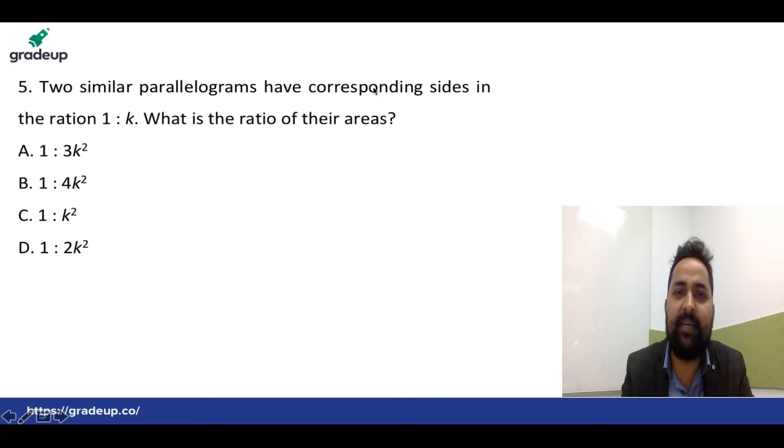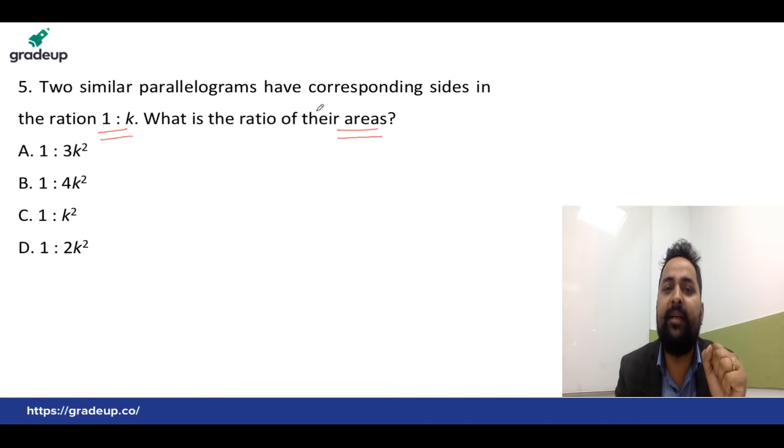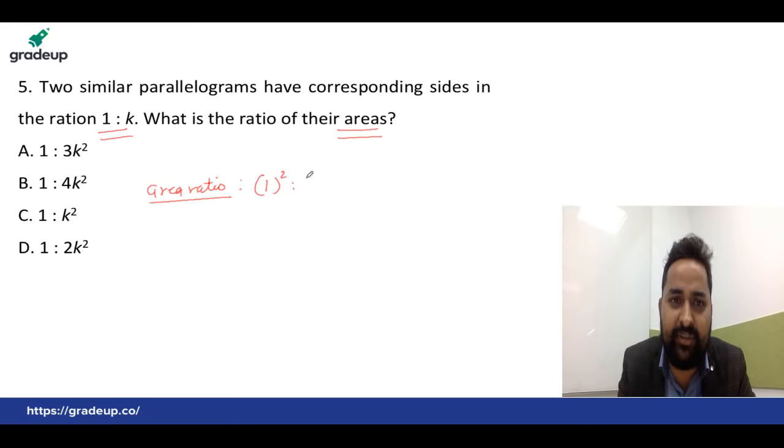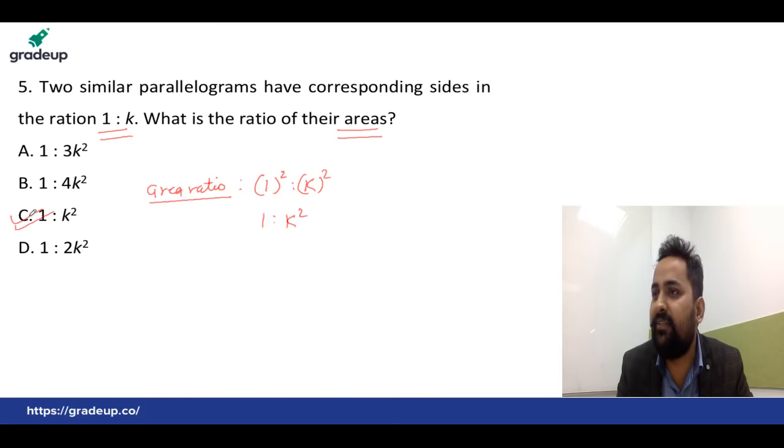Two similar parallelograms have corresponding sides in the ratio 1:k. Very simple question this is. You can write directly answer 1:k. What is the ratio of their areas? We know the similar triangles. In similar triangles, the areas must be equal to the sides square you can say. That means the area ratio, if the figures are similar, then we can simply say the square of the ratio of given. That means we can write 1 square is 1. Here we can write k square. Then answer must be C. That is 1:k square. Okay everyone.